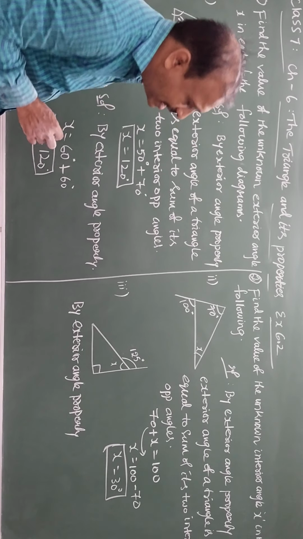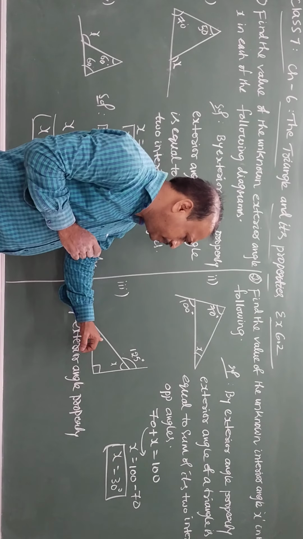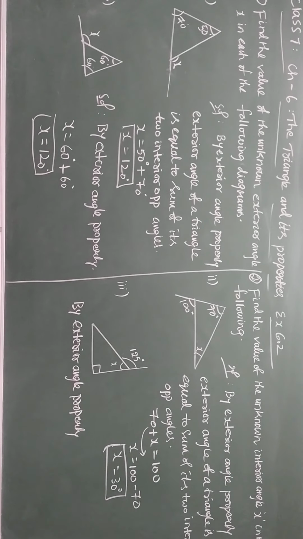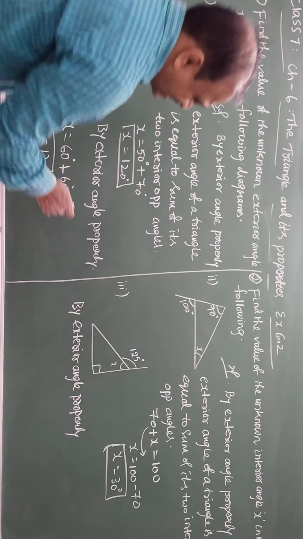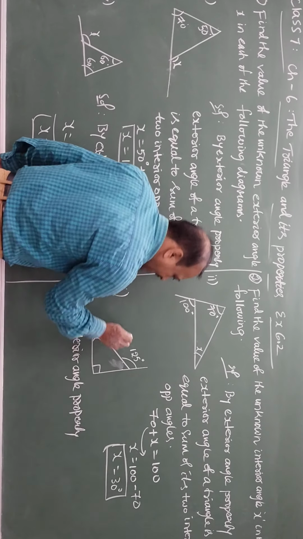One angle is given as 90 degrees, and the other angle is x.